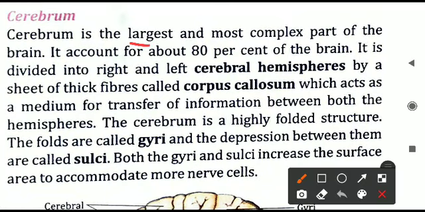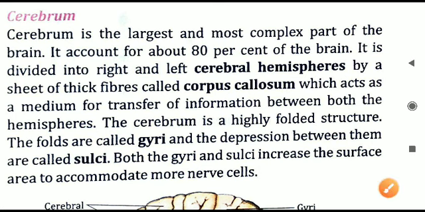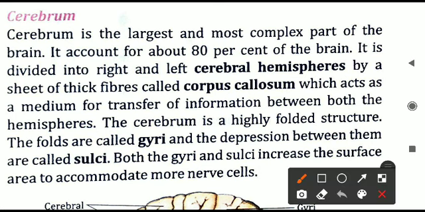Cerebrum is the largest and most complex part of the brain, and it is around 80% of the brain. That is the cerebrum only. And this cerebrum is divided into two parts, the left and the right side.